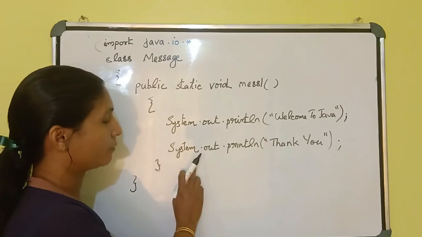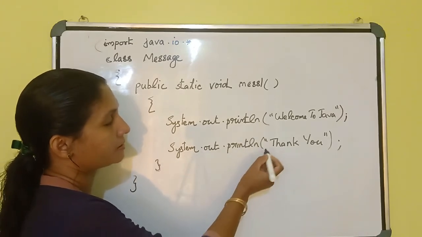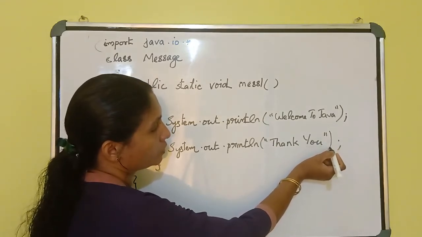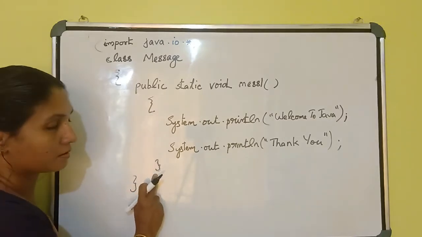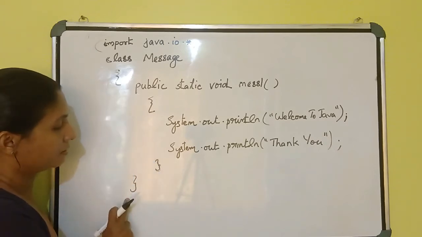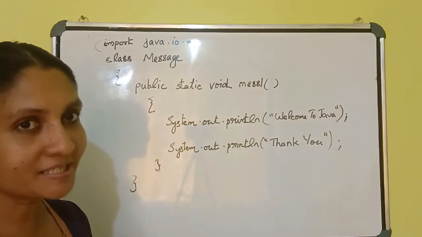Then if you want one more statement, you need to write System.out.println with the bracket, double inverted commas, thank you, then close the double inverted commas, close the bracket, and end with a semicolon. Then close the curly braces to close the function, and close the other curly braces to close the class. This is the simple Java program.